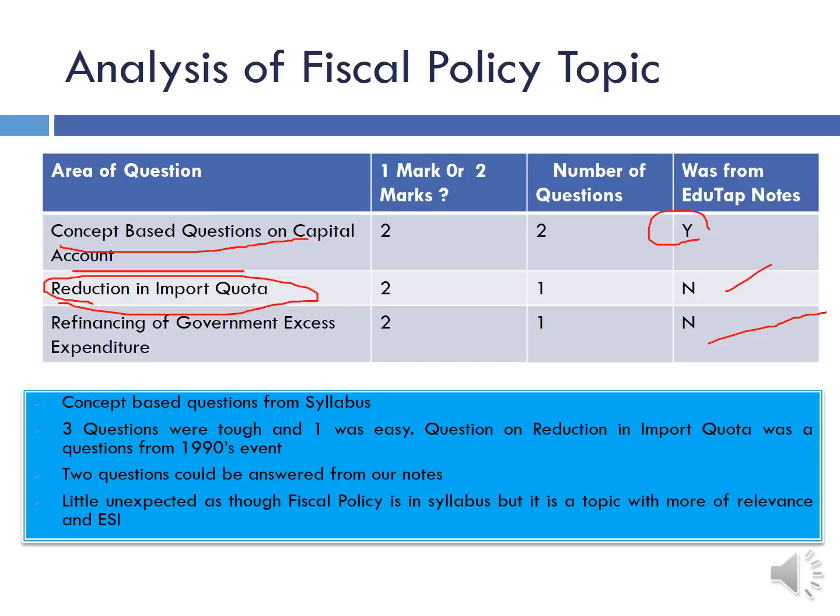Overall, I think 3 questions were tough and 1 was easy. The question on reduction in import quota was from a 1990s event, but I think most of the people have read about this here or there, and that's why they were able to attempt this question. The question on capital account could be answered from our notes. A little unexpected with respect to marks distribution on this topic.